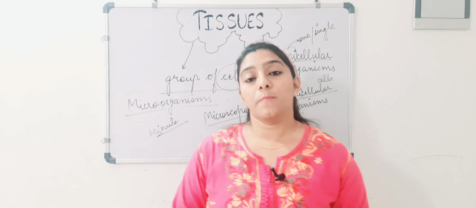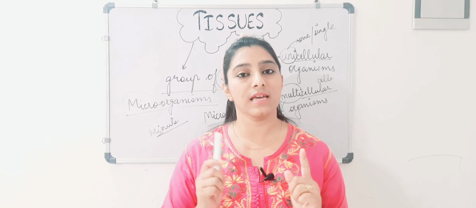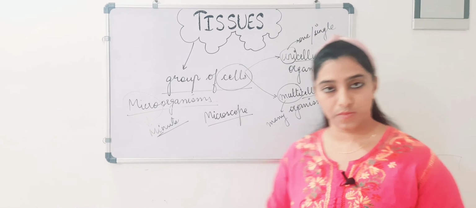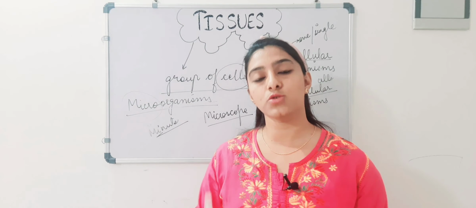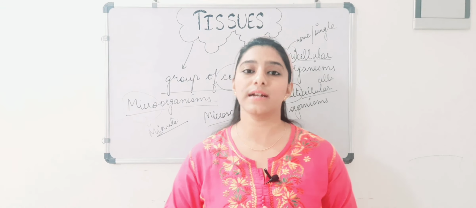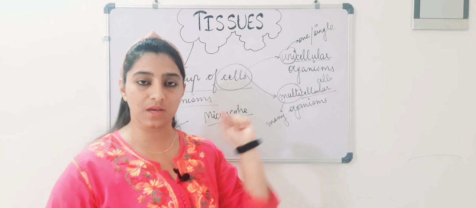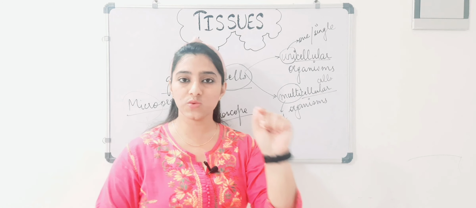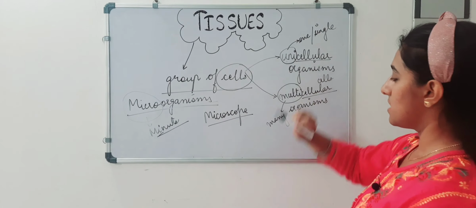So microbes or microorganisms cannot be seen with our naked eyes. They can be seen only with the help of microscope. Micro again means small, so microscope is used to see very small individuals which cannot be seen with our naked eyes. Fine. So if we talk about unicellular or multicellular organisms, I'm coming back to this again. Now uni means one, organisms which are made up of single cell. Their examples are unicellular examples.